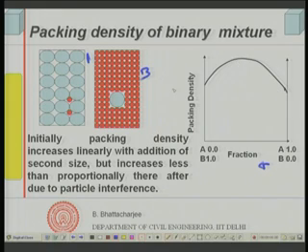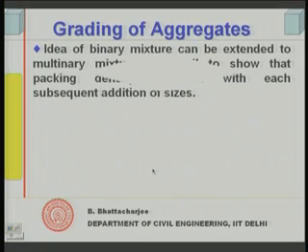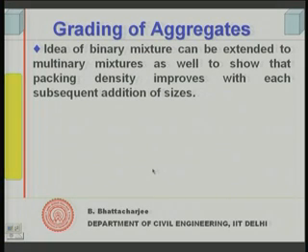So, what we observe from this is that packing density increases linearly with addition of the second size, but increases less than proportionally thereafter due to particle interference, and thereafter it decreases. So, there is a maximum point of packing density, and at a particular proportion you will get the maximum, and by adding two particle sizes you can increase the packing density.